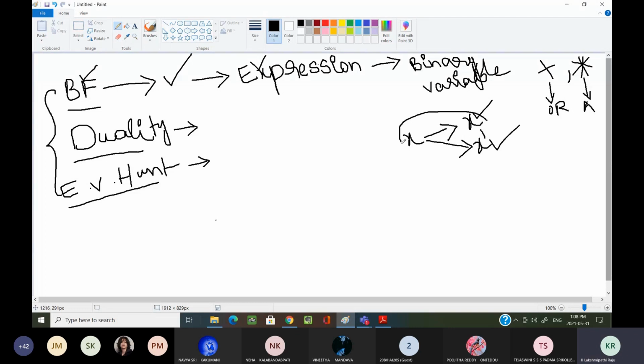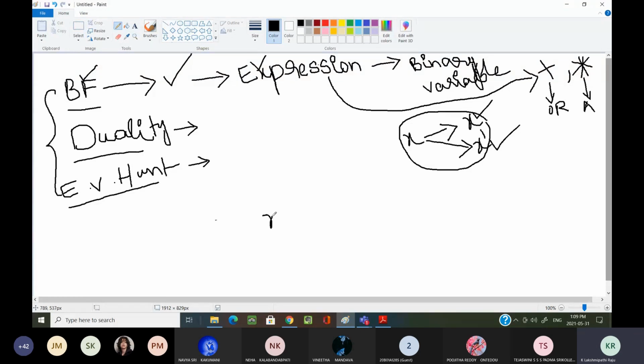Such variables we call binary variables. These expressions we form only by using these two operators, either the AND operator or the OR operator.